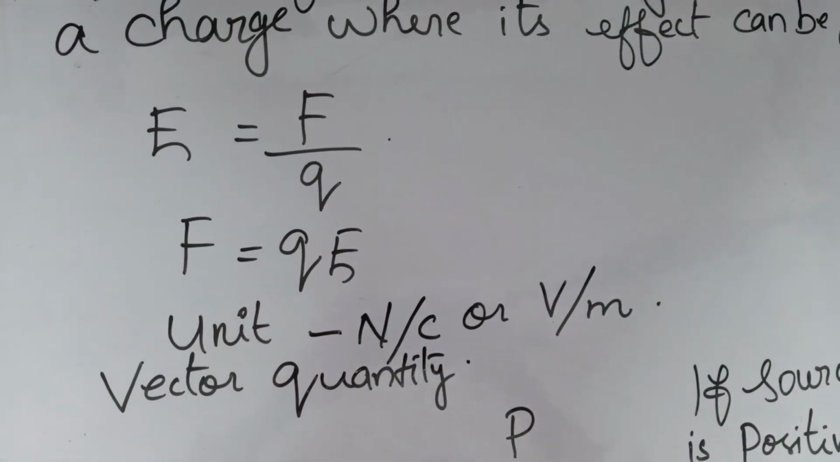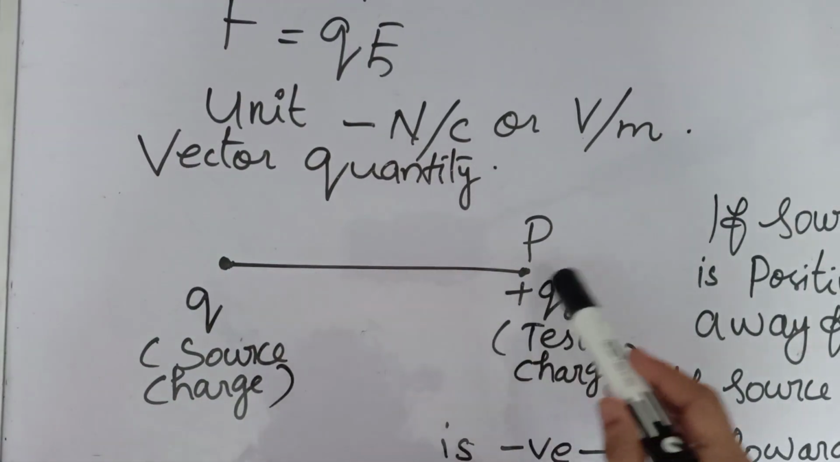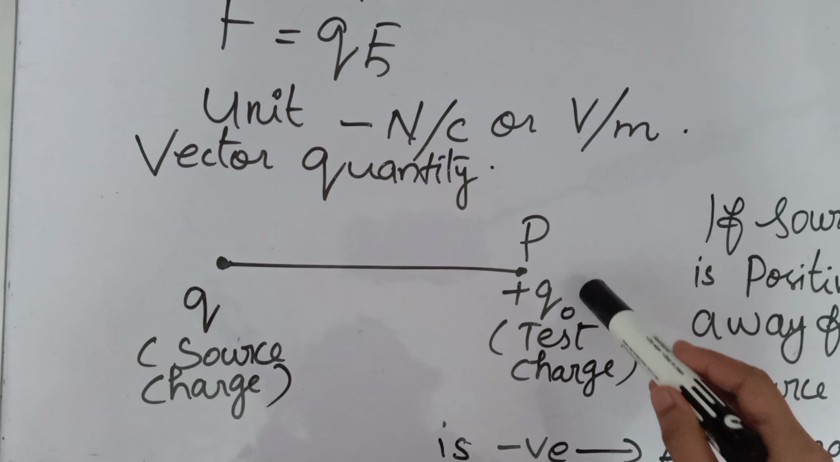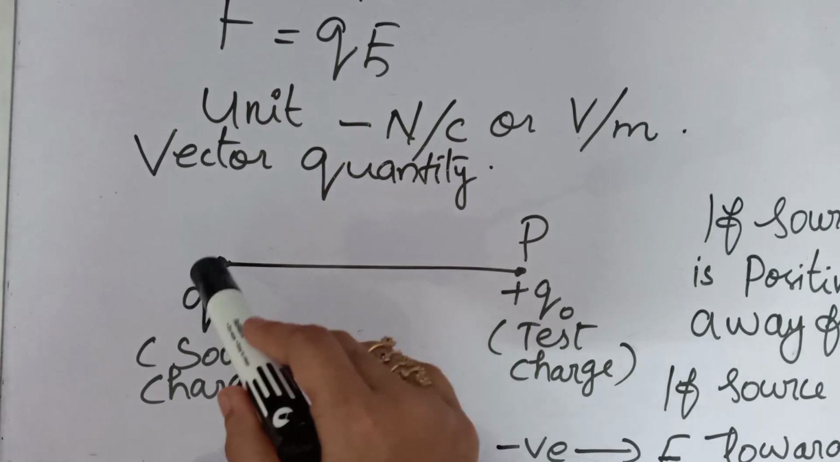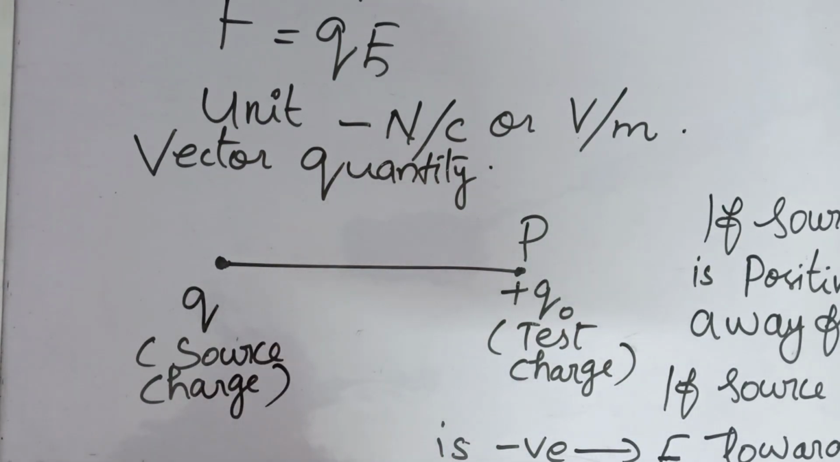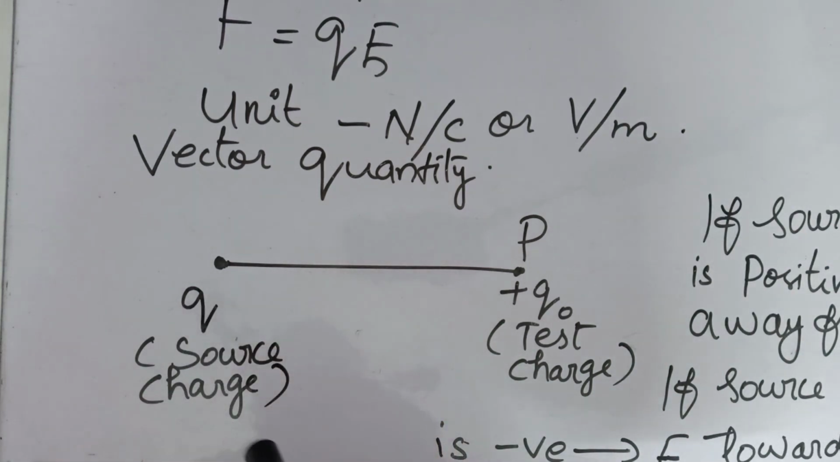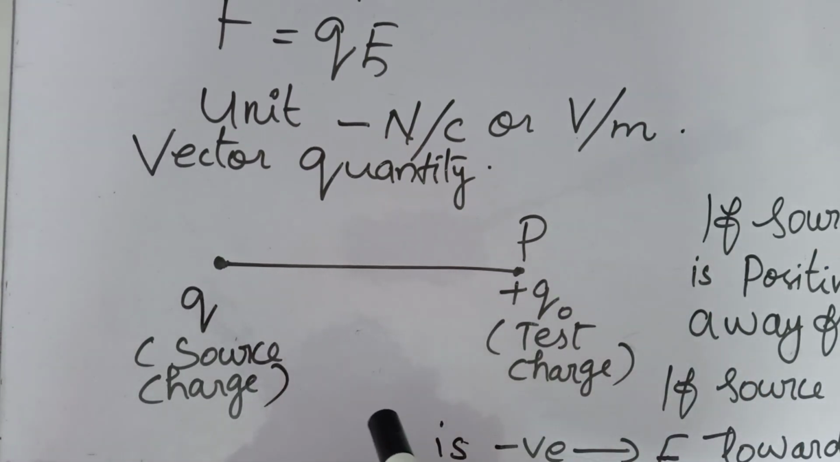Suppose we are placing a source charge here, and at a distance we are placing this point P. The test charge is kept here, and we said this test charge will always be a unit positive charge. Suppose this source charge is positive, then how can we find the direction of this electric field? Because this is a vector quantity, right? So we have to find the direction also. If Q is positive, this is also positive, so these two similar charges will repel. That means the electric field will be away from the source charge.